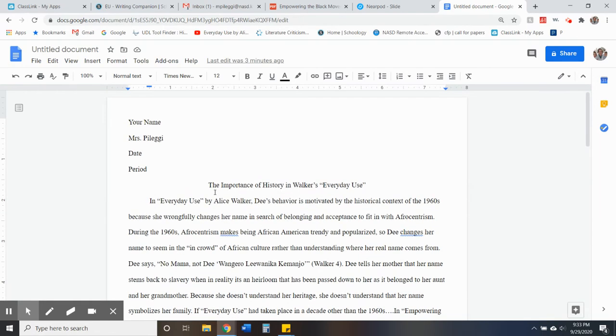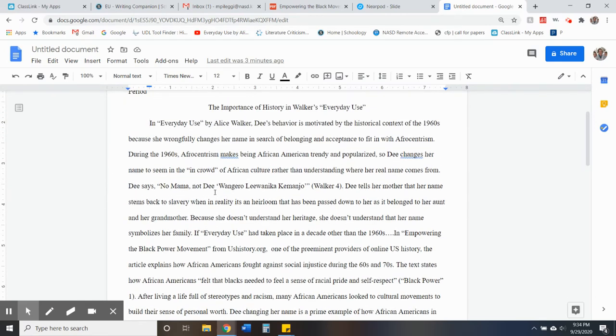So altogether, our response sounds like: In Everyday Use by Alice Walker, Dee's behavior is motivated by the historical context of the 1960s because she wrongfully changes her name in search of belonging and acceptance to fit in with Afrocentrism. During the 1960s, Afrocentrism makes being African American trendy and popularized, so Dee changes her name to seem in the in crowd of African culture rather than understanding where her real name comes from.